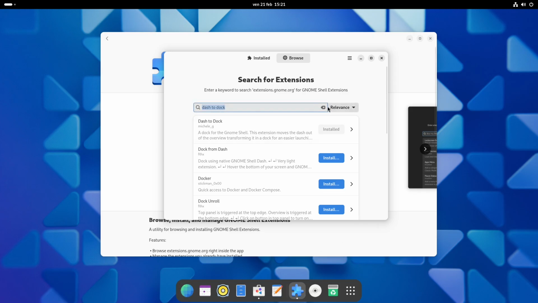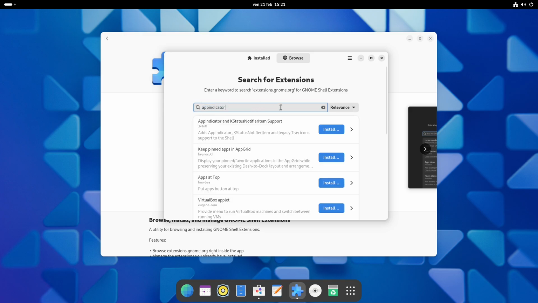Now the second extension is App Indicator. So search for App Indicator, and this extension called App Indicator and KStatusNotifierItem Support is the one we want to install. So click on install and install again. And basically what this will do is add a system tray, because GNOME by default doesn't ship with a system tray anymore. So if you open Steam or Discord or OBS, right here on the top right, you will have the system tray icons.